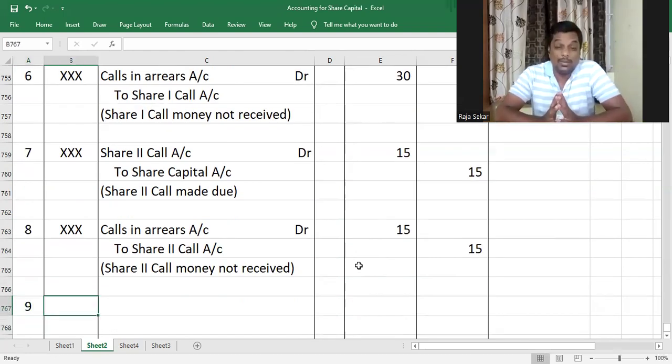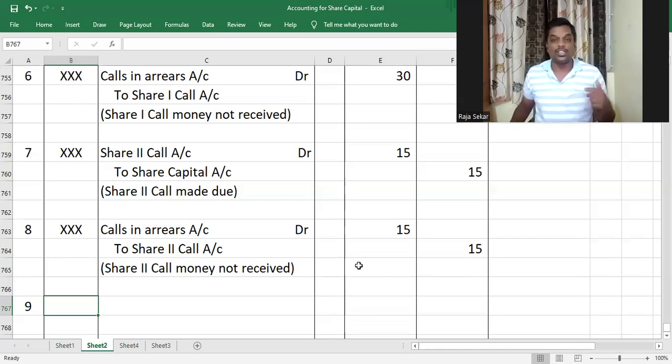Now let's look at and understand some things. Whatever money was credited to share capital account in Shreyas' name will not be share capital anymore. Am I right, my dear children? When he was a shareholder, whatever we had received from him or whenever we called up, we credited share capital because he's a shareholder, the owner of the company. So whatever he pays or whatever he promises to pay us is capital, and therefore we credit it to capital account. But look at the situation now. We are forfeiting his shares. So is he going to be the shareholder anymore? No, he's not the shareholder anymore. Am I right or not?